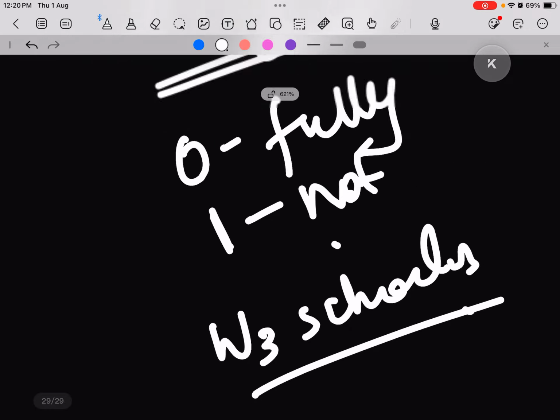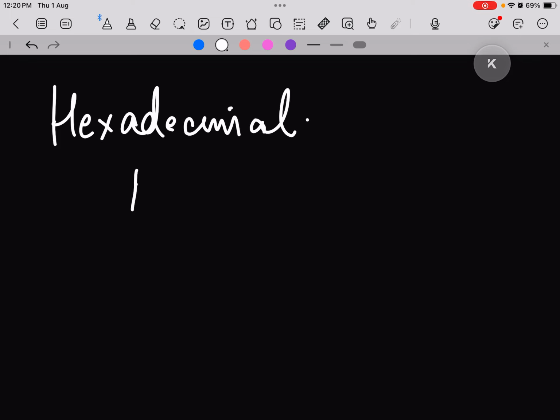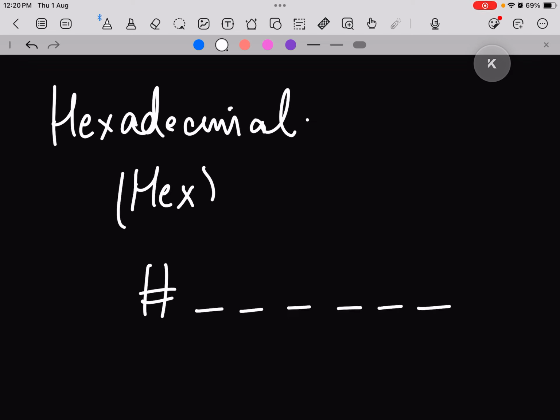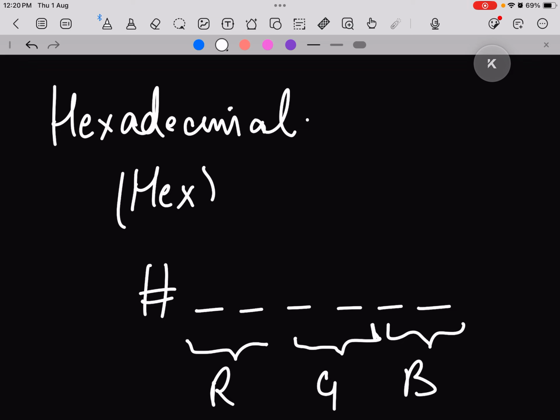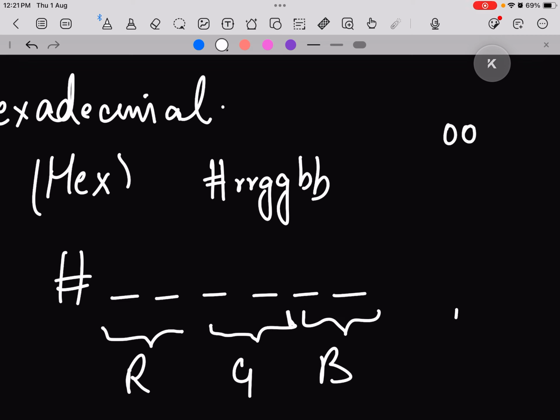Now we discussed hexadecimal values. As we discussed, hexadecimal values start with a hash followed by 6 characters. Now what do these 6 characters represent? The first 2 characters are for red, the next 2 are for green, and the last 2 are for blue. So basically the color is RRGGBB. This is what we are going to specify. The hexadecimal values range from 00 to FF, and that's why we have 2 spaces for all colors.